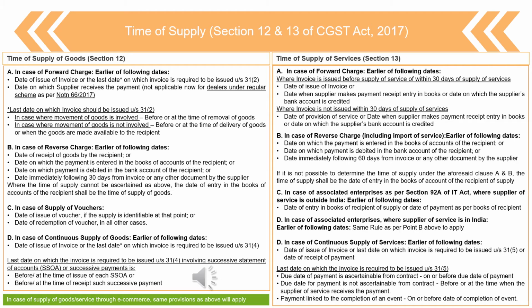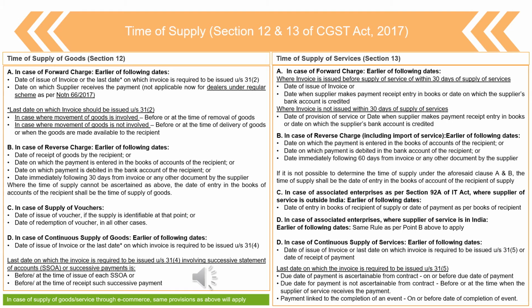Now let's see point E, where it is discussed on the case of continuous supply of service. We discussed supply of goods, now we will be discussing the continuous supply of service. It's very similar to the meaning that I discussed in supply of goods. Continuous supply of service basically means the services which spread over more than one period, right? Like there is a monthly billing, or there may be continuous supply of service in a works contract or the letting of a new movable property. In those cases it will be considered as continuous supply of services.